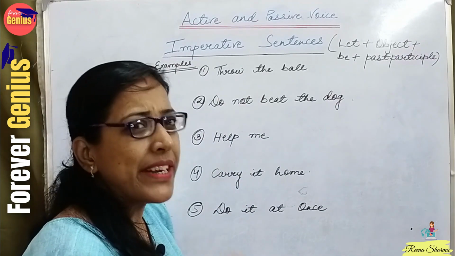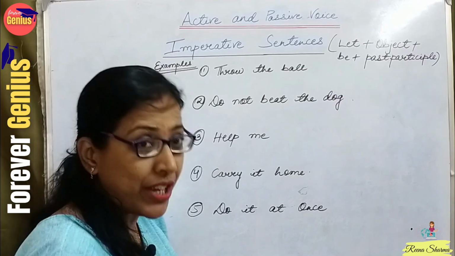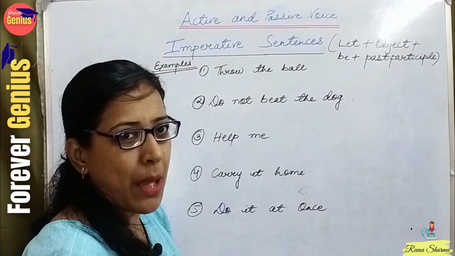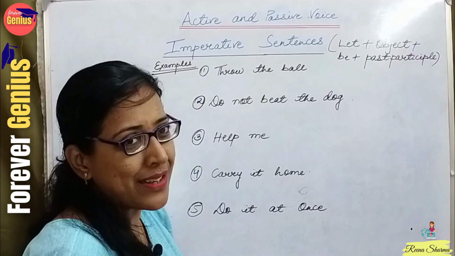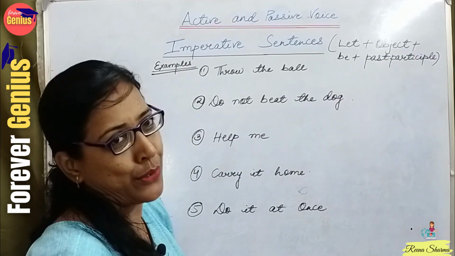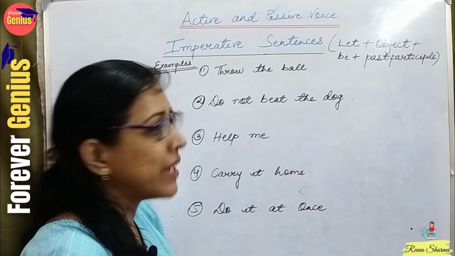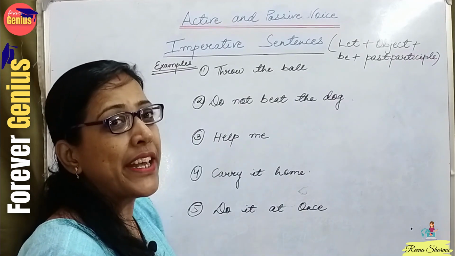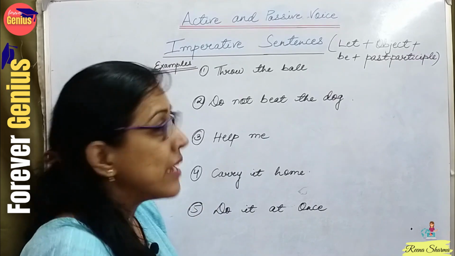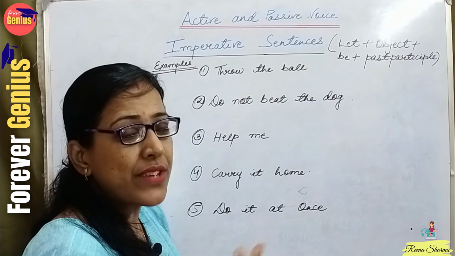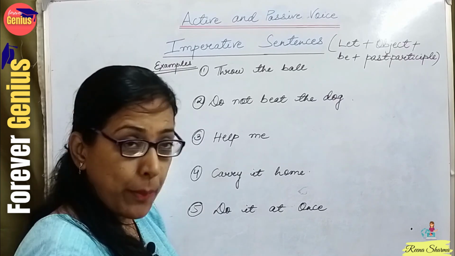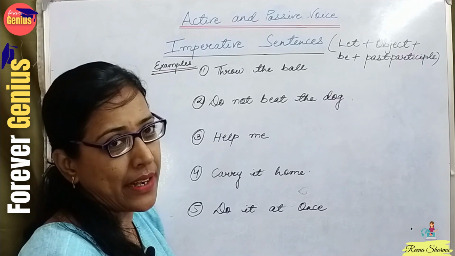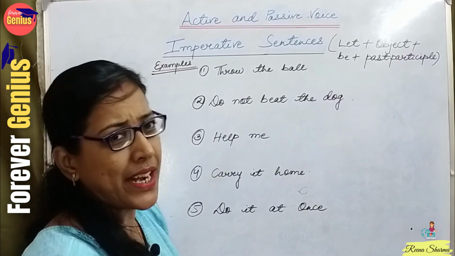A lot of times when teachers discuss in class, or when we teach online, we skip these two topics by giving one or two examples, and my dear students face a lot of difficulties because of that. A lot of students have asked me to do questions related to imperative and interrogative sentences, because a lot of the time we are unable to identify the object or the subject, how to convert, and what the format is. So let's start with imperative sentences.